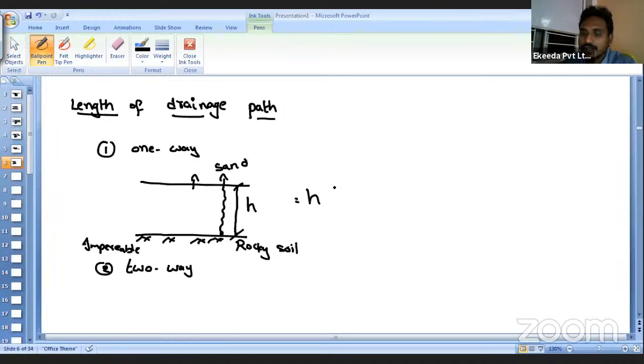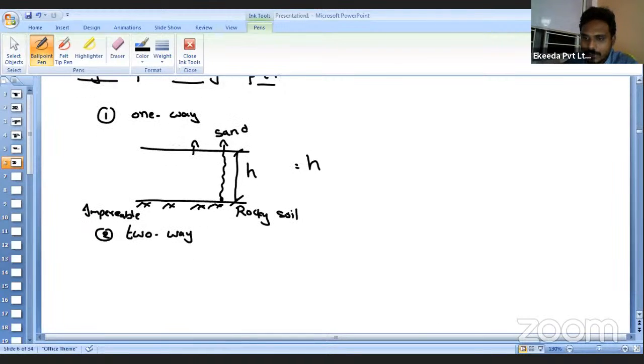Similarly, if the top surface is impermeable and the bottom surface is permeable, then again the water will expel through the bottom. But again the same thing: what is the maximum length traveled by the water particle? Again, that is nothing but H.